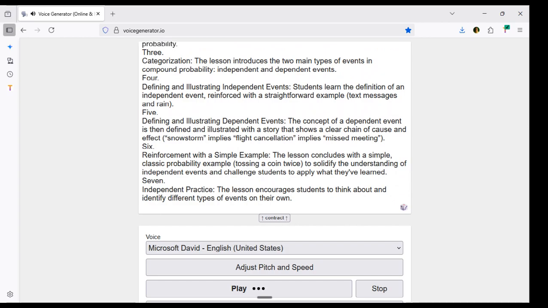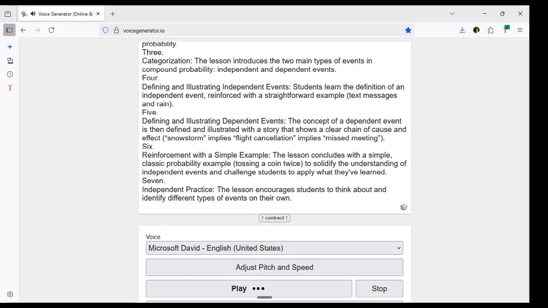3. Categorization. The lesson introduces the two main types of events in compound probability, independent and dependent events. 4. Defining and illustrating independent events. Students learn the definition of an independent event, reinforced with a straightforward example, text messages and rain.